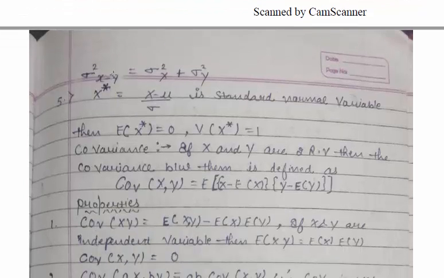Now we write x star, our standard normal variable, and we know that the standard normal variable equals (x minus mu) over sigma. The expectation of a standard normal variable equals 0 and its variance equals 1.